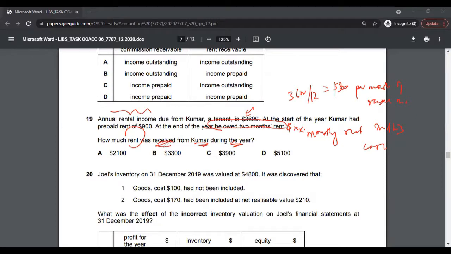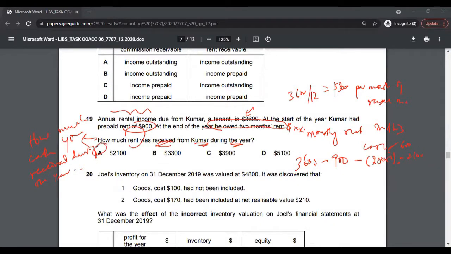Now this is basically asking you about how much cash you received during the year, the actual cash you received during the year. So that would be actually 3,600 minus the prepaid 900 and minus the 300 times 2, which is going to be 600, and that comes to 2,100.